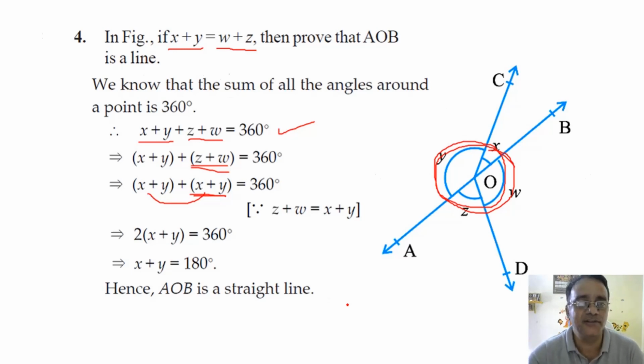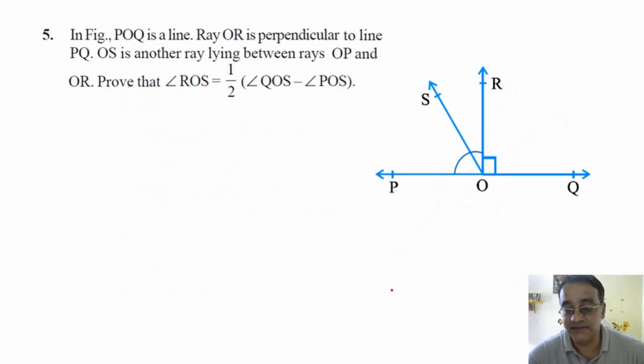Now we'll move towards question number 5. Now this is a very good question. In figure, POQ is a line, ray OR is perpendicular to line PQ, and OS another ray lying between rays OP and OR, दोनों के बीच में. So we have to prove that angle ROS is equals to half of angle QOS minus angle POS.